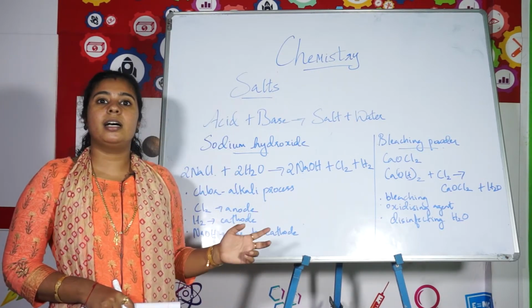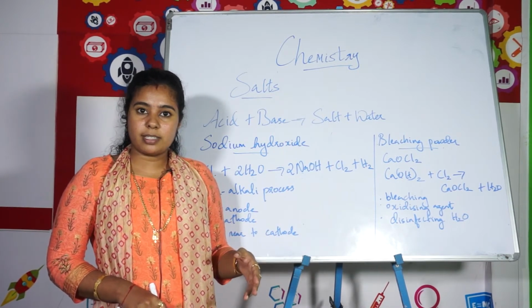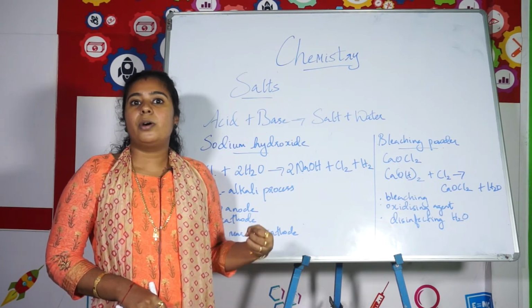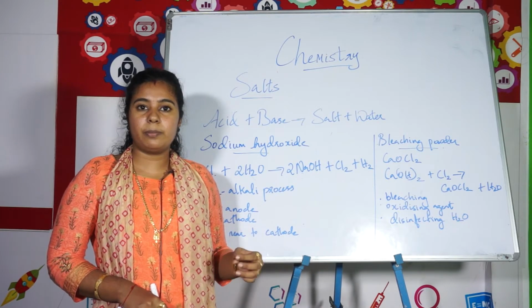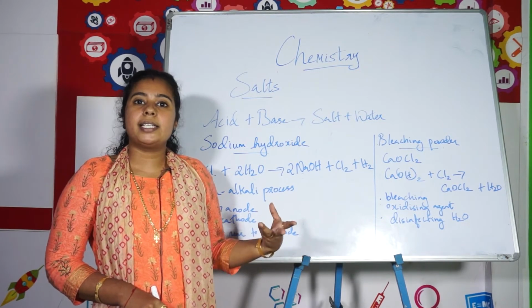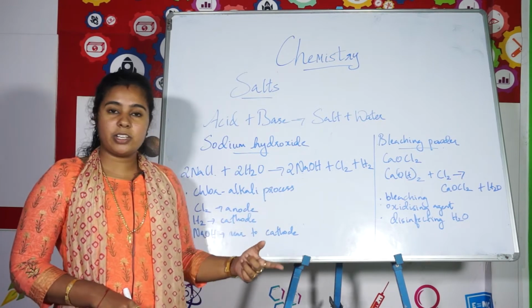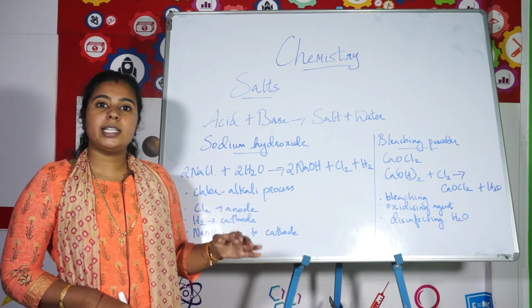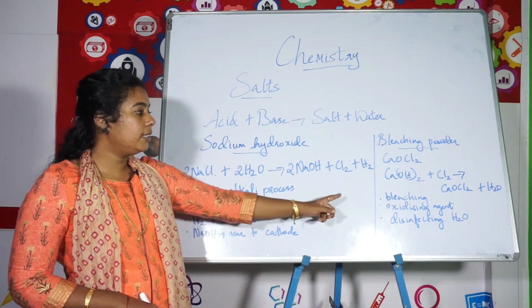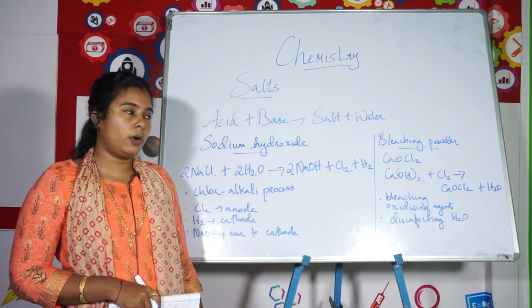Okay, you have seen that your parents might use this for cleaning well water, etc. We add a little of it to the water in our houses. Why? For oxidizing that water. Sometimes after many days a raw smell comes, and then what do we do? We add some bleaching powder for oxidizing water. Since it is an oxidizing agent, it will help to oxidize the impurities in water. So it is used for disinfecting drinking water. So these are the three common uses: bleaching, oxidizing agent and disinfecting drinking water.